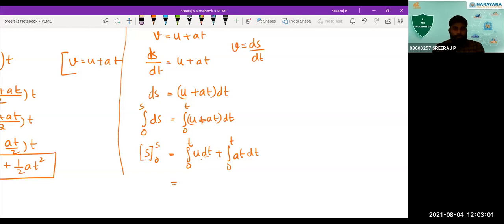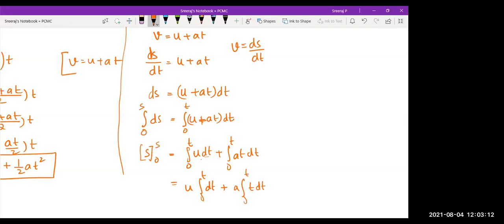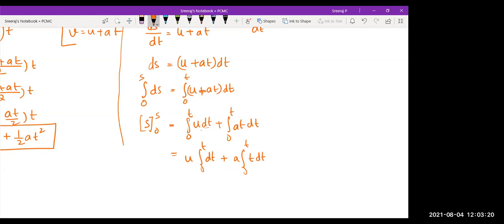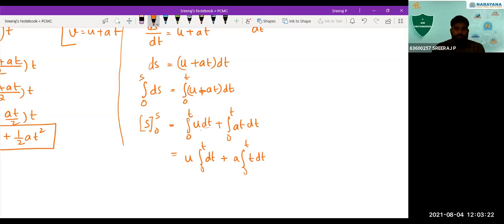This will be like u into integral 0 to t dt plus a is also constant here, a into integral 0 to t t dt. Is it clear? u is a constant, right? Initial velocity, it's not going to change, right? Yes. So that you will take outside the integral here like this. So integral 0 to t dt will remain there, right?